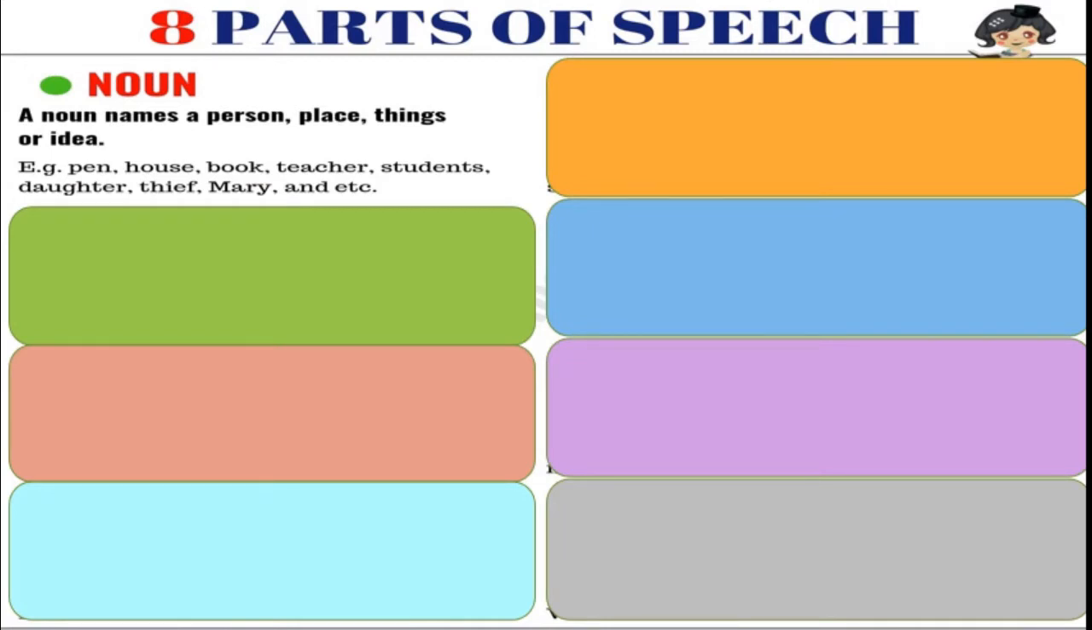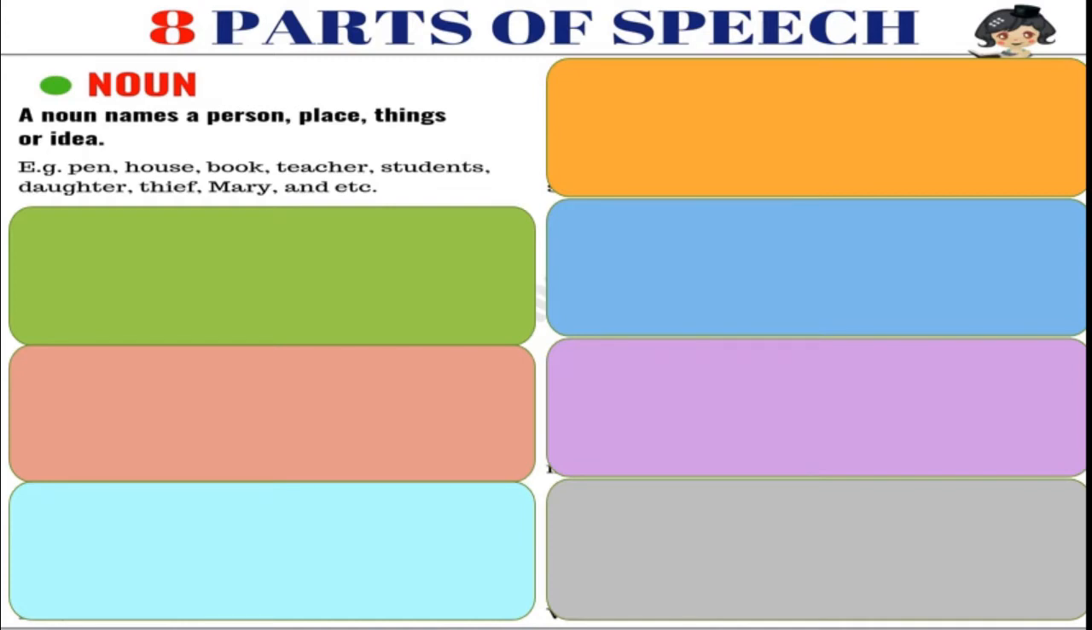A noun names a person, place, thing or idea. You know that noun means name of a person, thing, place or idea, isn't it? Example, pen, house, book, teacher, students, daughter, thief, Mary and etc. Okay, this is about the noun.